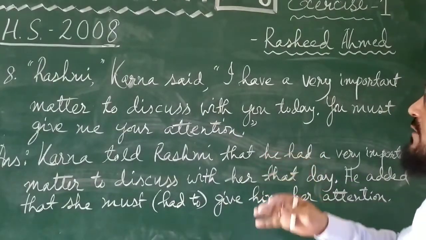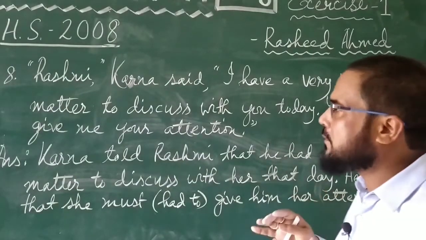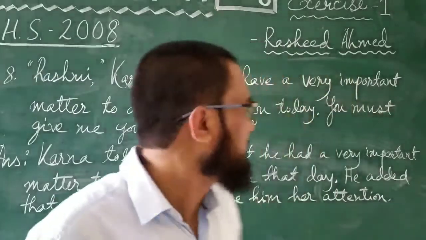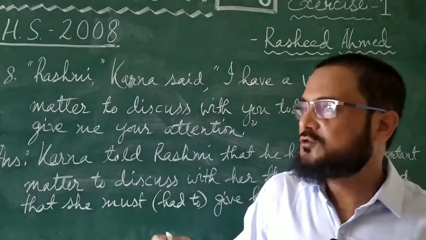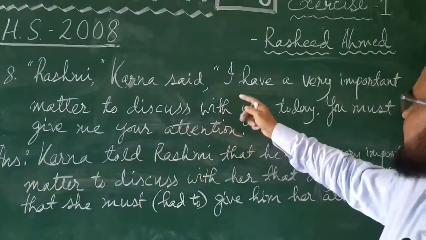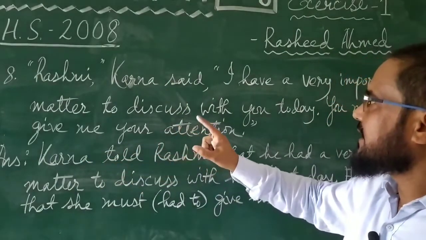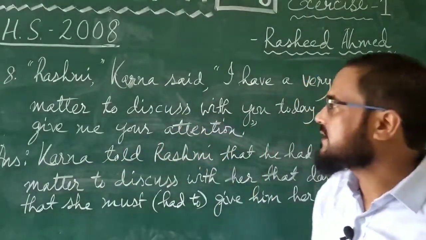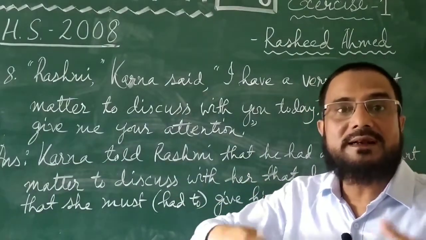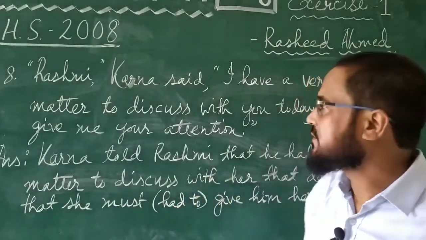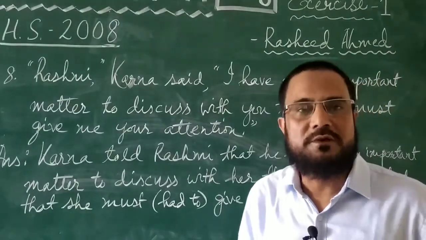This was the first question that came in 2008. Rashmi, Karna said, I have a very important matter to discuss with you today. You must give me your attention. Here again we have got two such questions earlier that actually Karna said to Rashmi. Instead of saying this, Rashmi, a word is within inverted commas. This means that Karna addressed Rashmi. He wanted to draw her attention by calling her name, by using her name. So in this way he said, Rashmi, I have a very important matter to discuss with you today.